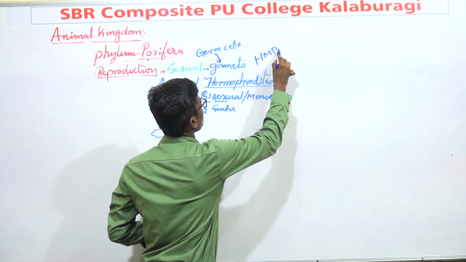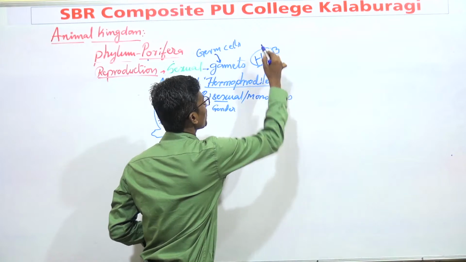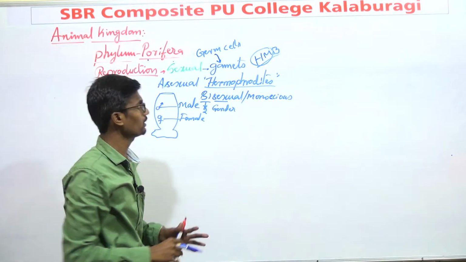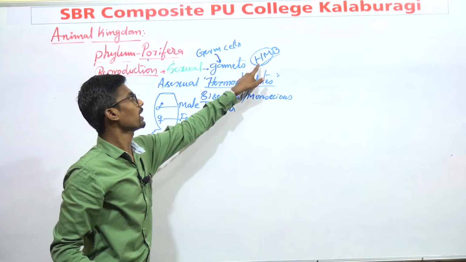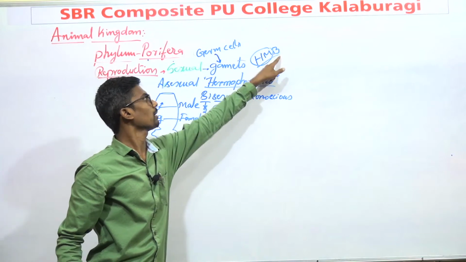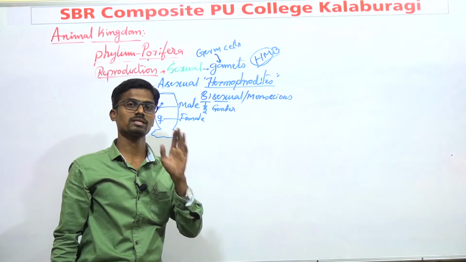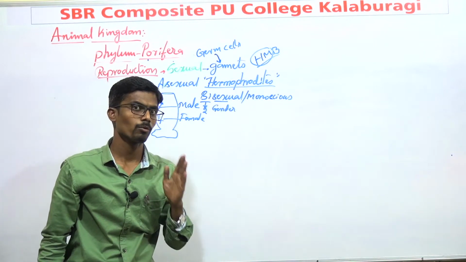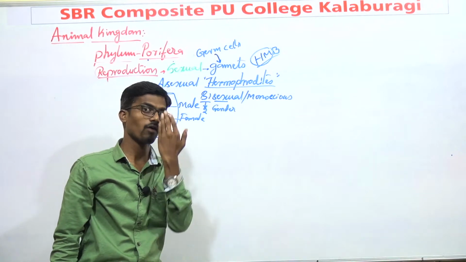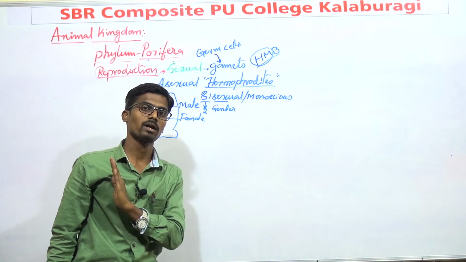Just to remember, like this: HMB. HM means headmaster. It is just for remembering, please don't take it in a negative manner. And HMB means H for hermaphrodite, M for monoecious, B for bisexual, meaning a single organism has both sexes. We might notice in the case of Shiva, half part is Parvati and half part is male.